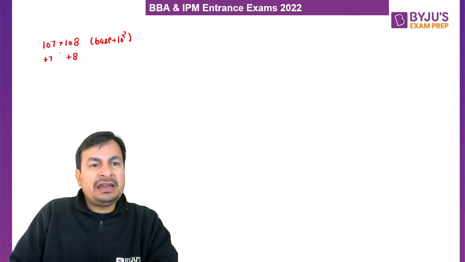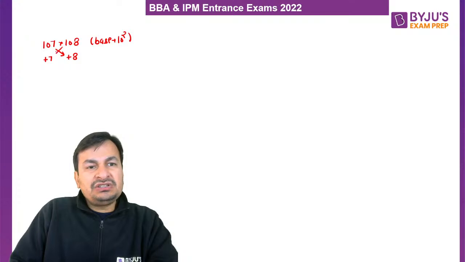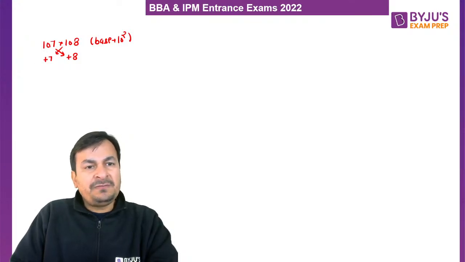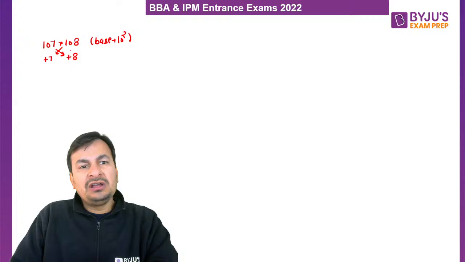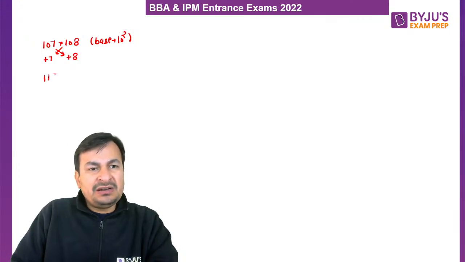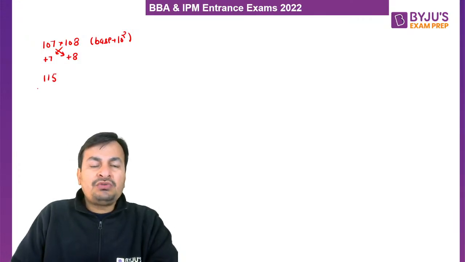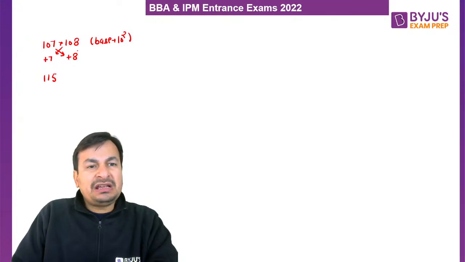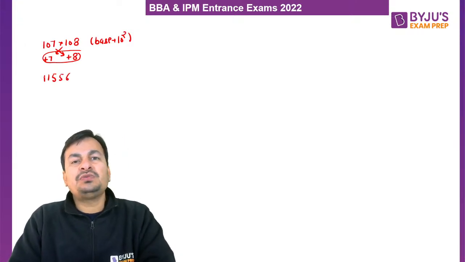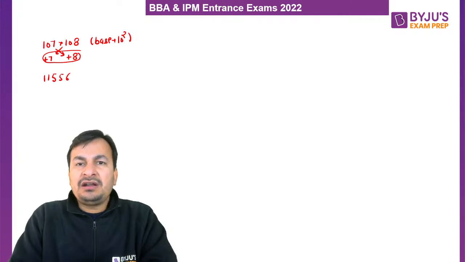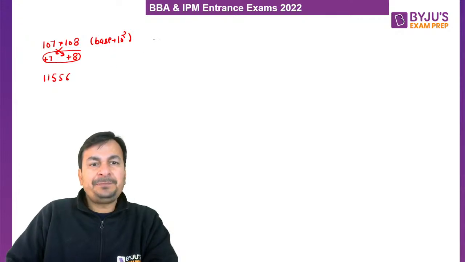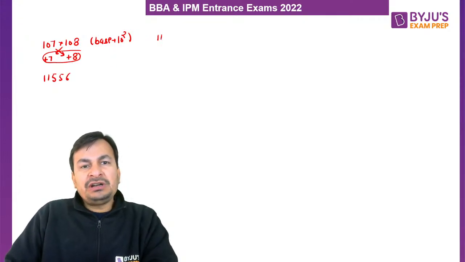Plus 8. So again, what will be the first part of the multiplication? Either 107 plus 8 or 108 plus 7, that is 115. Am I clear? And how do we get the second part of the multiplication? By multiplying these two differences. So 8 7 ja 56. So what will be the product of 107 and 108? 11556.